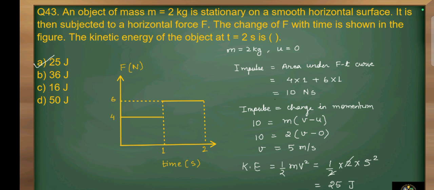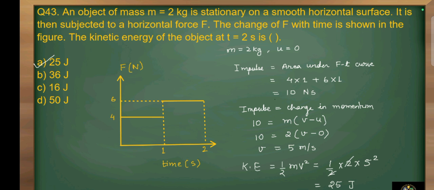An object of mass m equal to 2 kg is stationary on a smooth horizontal surface. It is then subjected to a horizontal force F. The change of F with time is shown in the figure. The kinetic energy of the object at time t equal to 2 seconds is asked. So here the graph is given between force and time.